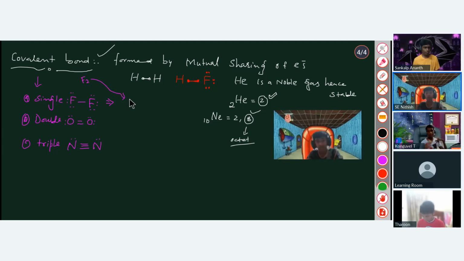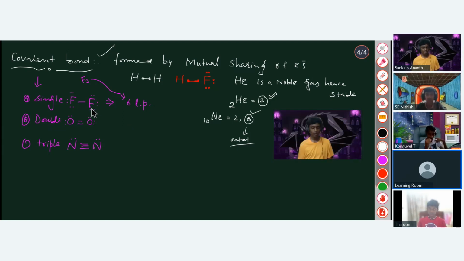12. Well, 6 lone pairs, sir. See, in F2, on each fluorine there are 3 lone pairs: 1, 2, 3, and 4, 5, 6. Total 6 lone pairs, right? Each 2 are like 1, sir. It is a lone pair. Pair means 2, right? Oh, I didn't think of that.